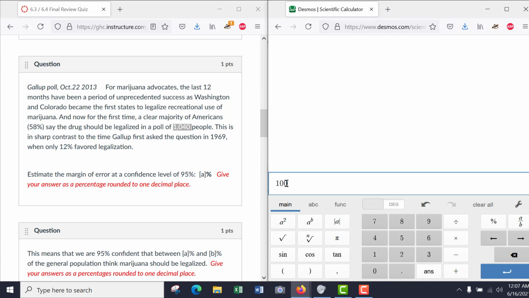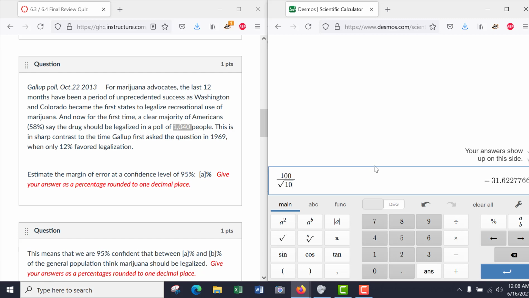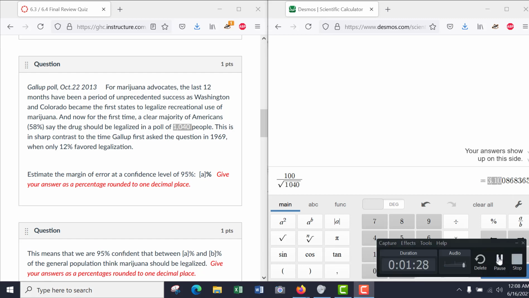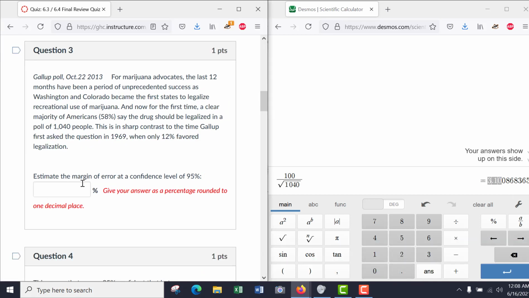So I go 100 over the square root of 1040, okay? And I get 3.10086 approximately. As a percent rounded to one decimal place, that is 3.1%. So we estimate the margin of error to be 3.1%, 3.1, right?